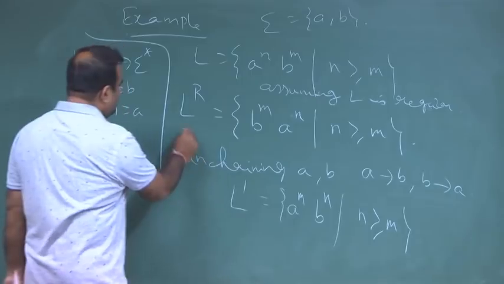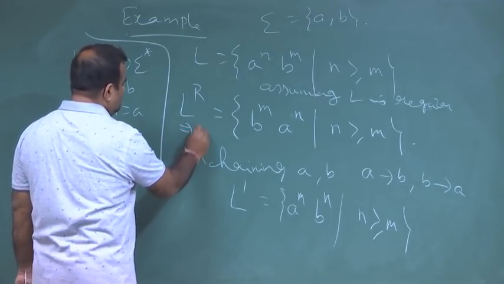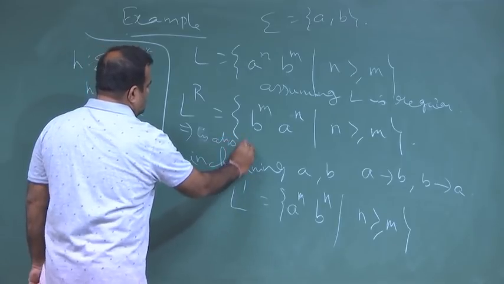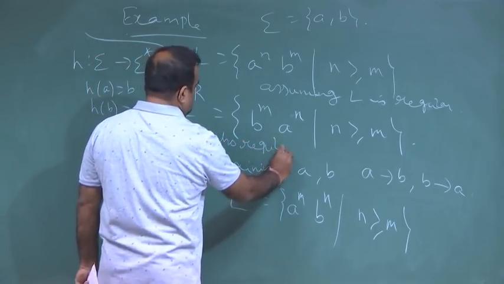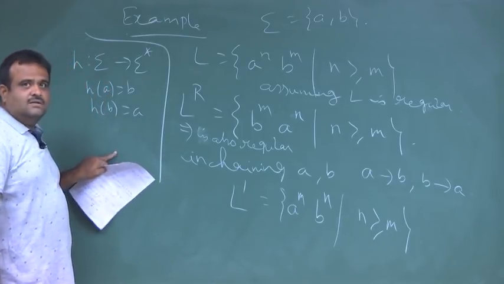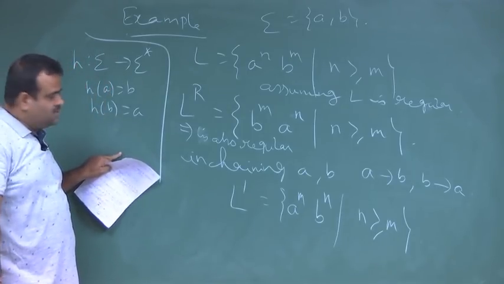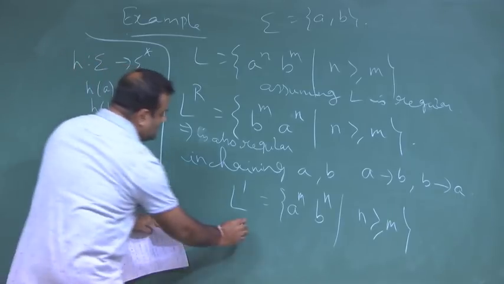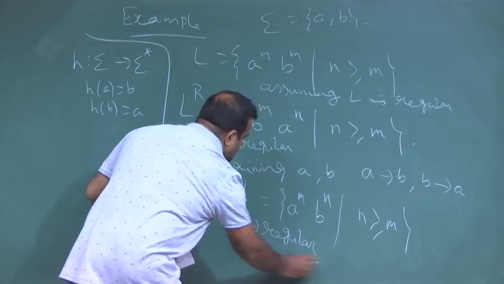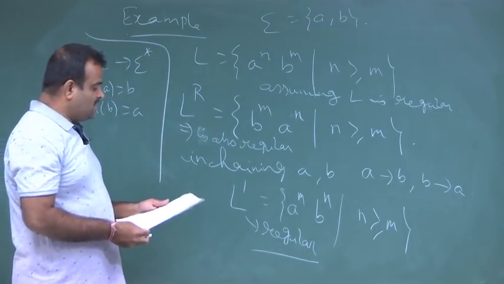That means L prime is also regular by that assumption. Now, we know the regular set is closed under substitution, or in particular homomorphism. So that means L and L prime are regular.